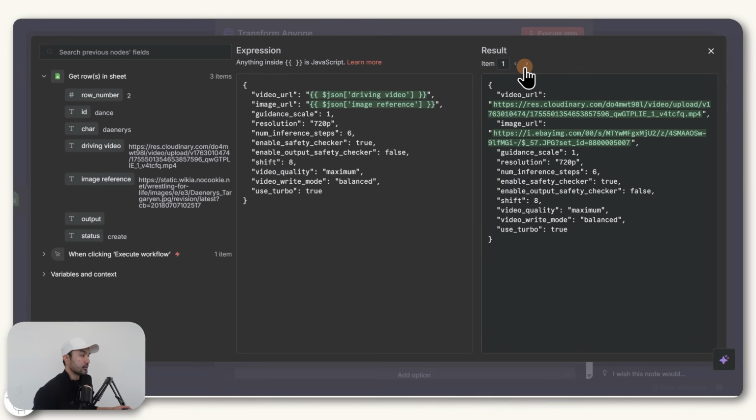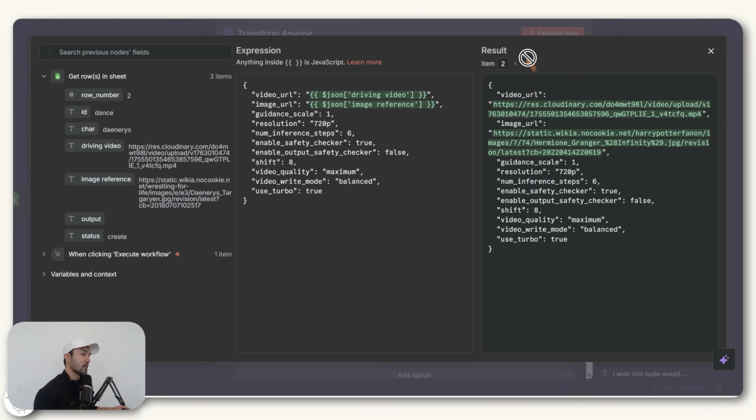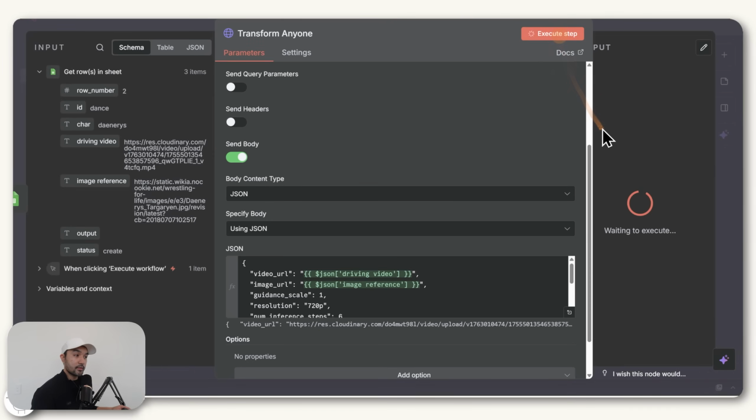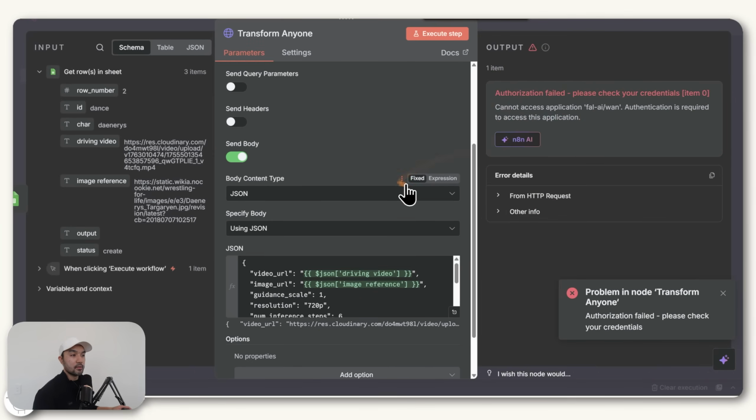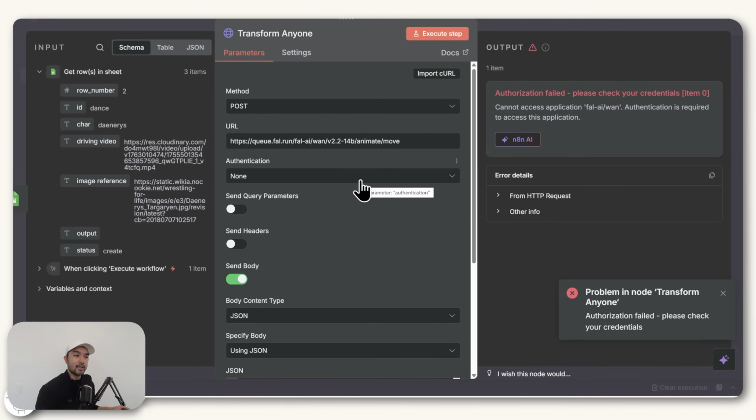Now, if we shuffle through this arrow, you'll see that we are passing on 3 items in total, and these correspond directly to the items that we loaded in the Google Sheet. So now, if you execute this step, this will error, and it will tell you that we haven't set up our authorization yet. This is important so that not just anyone can use these models, because Fal.ai uses their own servers or computers to run these models for us.